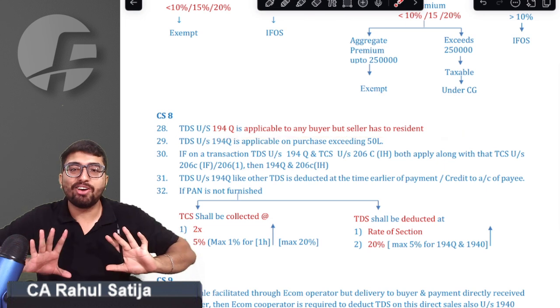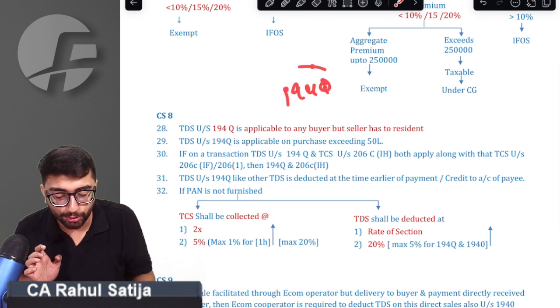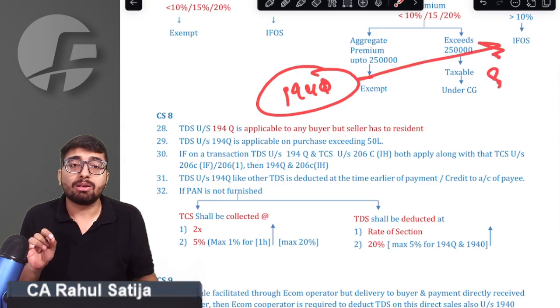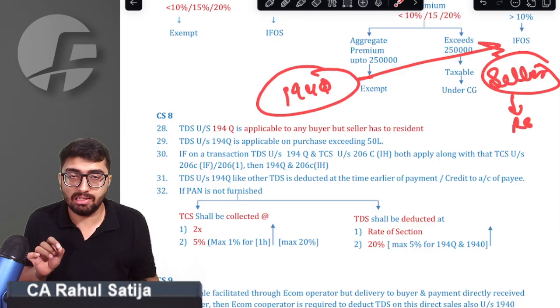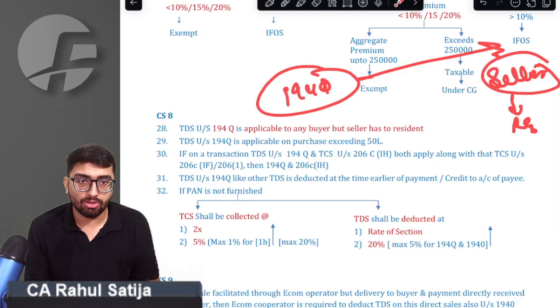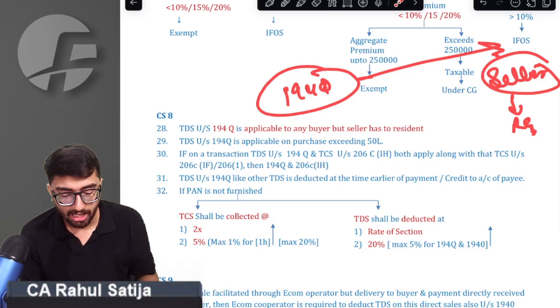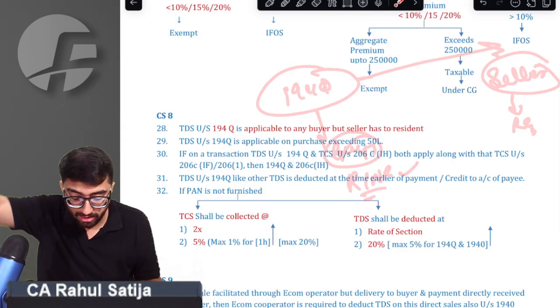Okay. Sir, if you are deducting TDS under section 194Q, remember, the person whose TDS is being deducted has to be a resident person in this case also. The person whose TDS is being deducted has to be resident only. But the buyer who is deducting TDS can be resident also, can be non-resident also. Sir, are we clear on that front?